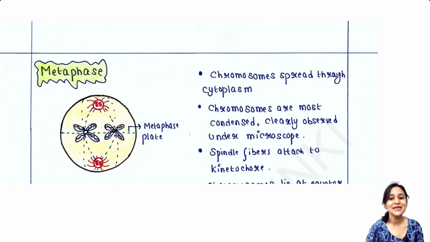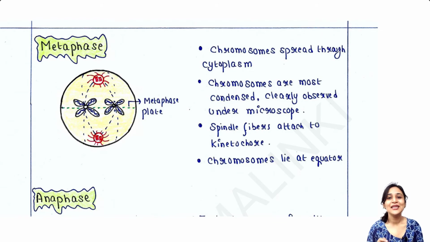Next is metaphase. In this stage, nuclear membrane is gone. Now what will happen? The chromosomes are now spreading through the cytoplasm like this, because nuclear membrane is not there. So chromosomes are free to float around the cytoplasm. Chromosomes are most condensed. At this stage, chromosomes are very much condensed like these, and at that time they are clearly observed under microscope.